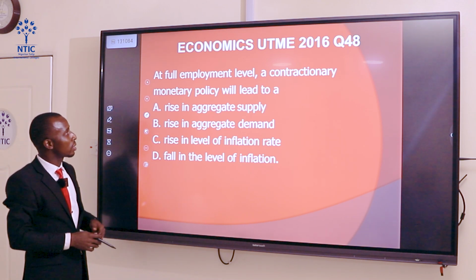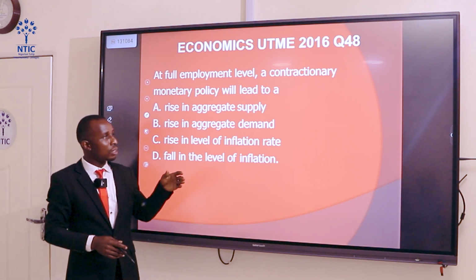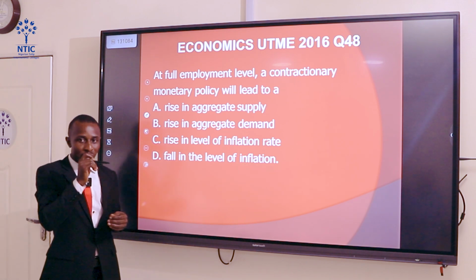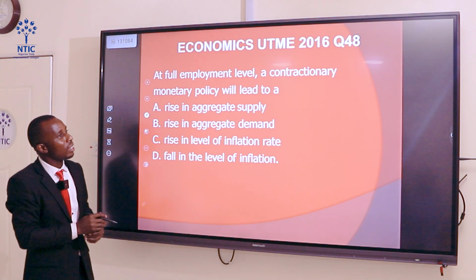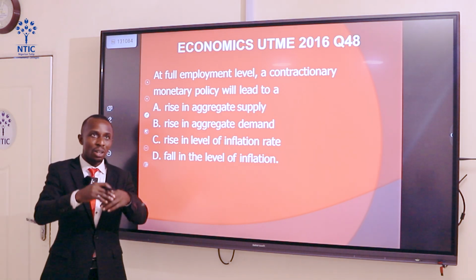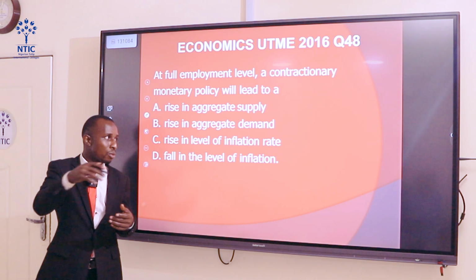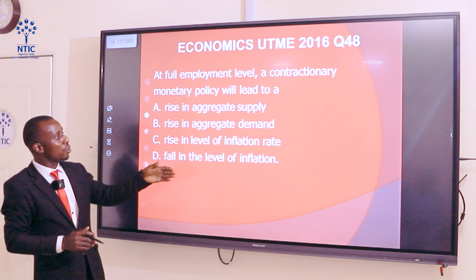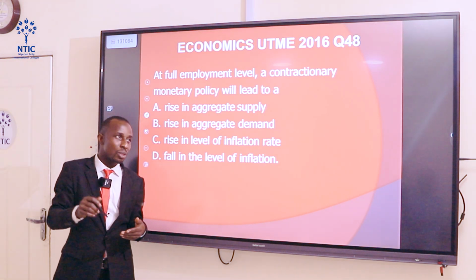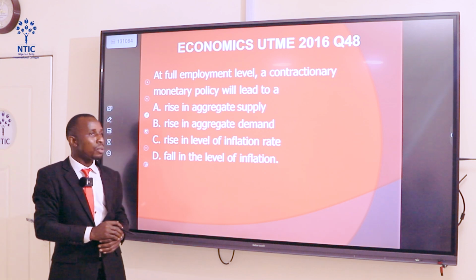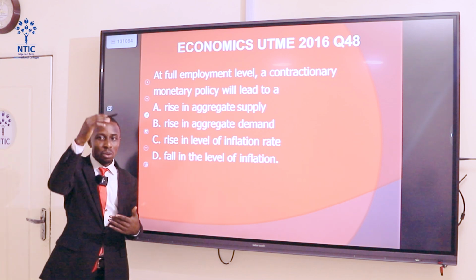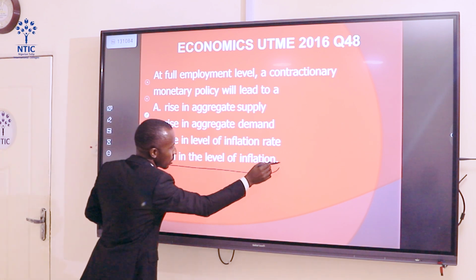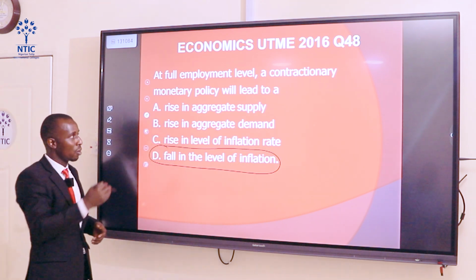We have question 48. At full employment, a contractionary monetary policy will lead to a dash. Now, when it comes to monetary policy, government through the central bank of that particular country will either increase the supply of money or reduce the supply of money. That is, we want to control the flow of money in circulation. Now, in this case, the contractionary monetary policy has to do with reducing the supply of money in circulation. When that happens, the aggregate demand will reduce, which will lead to a fall in expenditure, and that will lead to a fall in the level of inflation. The price of goods and services will fall.